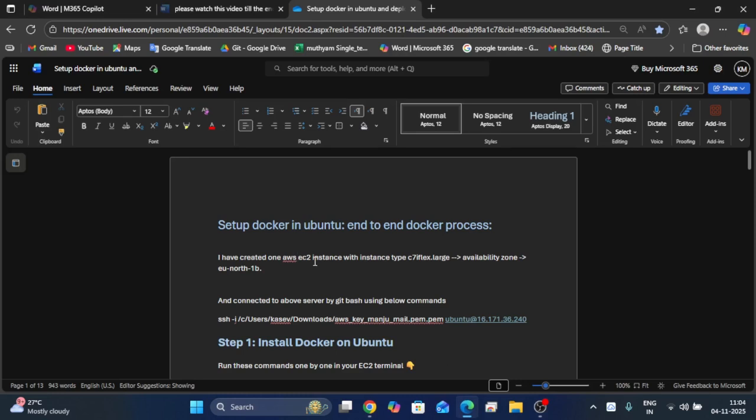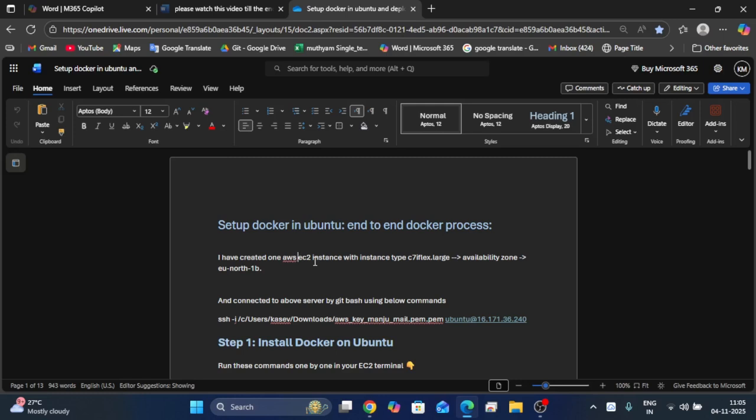I have good experience on Docker. So in this video I am going to explain end-to-end about Docker. What is the use of Docker, what is Docker, and how to install Docker on an Ubuntu server, how to create an AWS instance, and how to connect to the AWS instance through Git Bash.